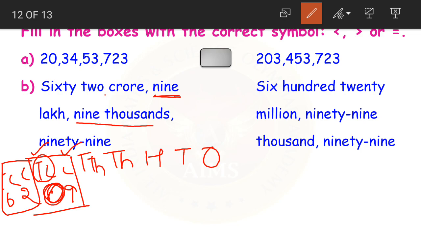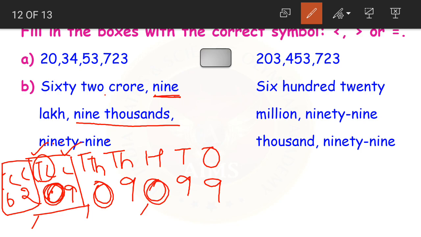Then we have 9 thousands. So 9 in the thousands place. Then we have 99. 90 means 9 in the tens place. Then we have a 9 here. Now look at this. We do not have any numbers in 10,000 and hundreds place as well. Let me put the commas here. So we placed zeros, no numbers for 10,000 and hundreds place. Is there any number here like 300 or 400? No, right? So in hundreds place we'll write 0.